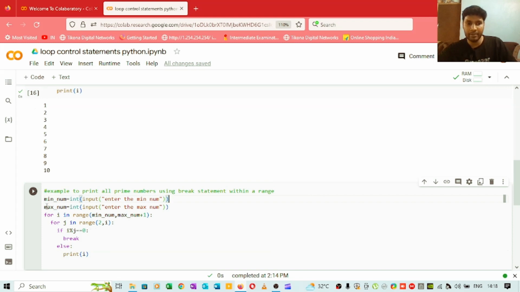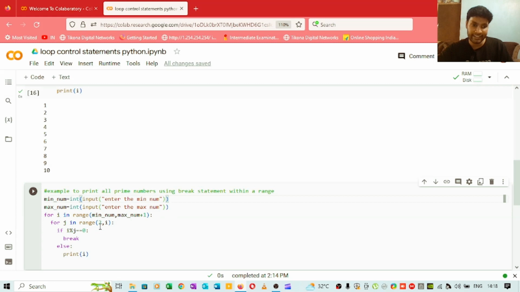So why I have taken this range, I will just explain. We have the minimum number, we have the maximum number, so we have the range i, suppose we are taking the minimum number as 1 and maximum number as 10, so we have this range i from 1 to 10, that means 1 to 11, so we are taking 1 to 10 range. Now we have this j because we want to divide these numbers by j, and if that number is divisible by j, that means we have one more factor apart from 1 and the number itself.